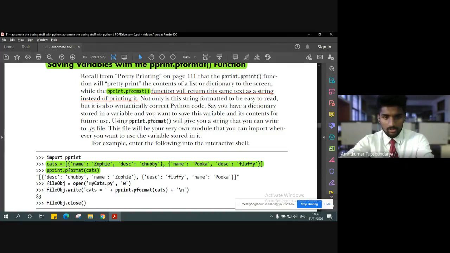Zophie. Let's say Zophie is chubby and Puka is just fluffy. So this is a simple description of two cats, which is stored using a dictionary inside a list. So it's a combination of a dictionary as well as a list.